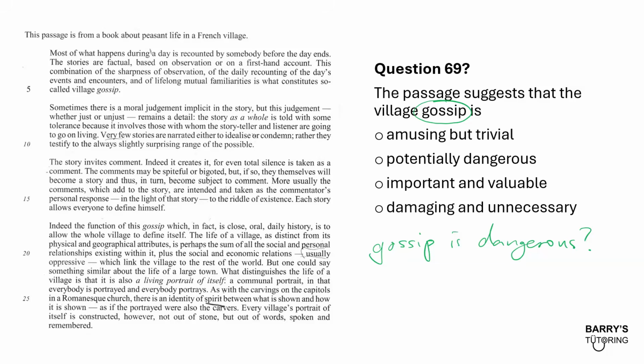So when I go and look for information in the passage, I am reading actively, or reading with intention. I'm trying to find some specific information. First of all, let's try to see any references to gossip. So I like to use the keyword gossip, or the keywords I should say, to filter and find anything obvious. I can see the word gossip straight away in the first paragraph as well as in the last paragraph. Now because gossip is in the first sentence of the first paragraph, I'm going to read that just to have a quick look.